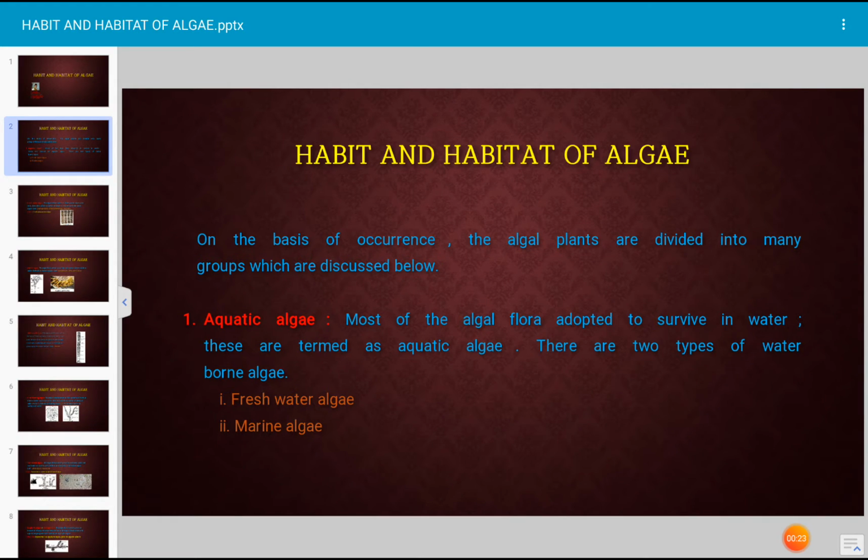Aquatic algae. Most of the algal flora that is adapted to survive in water is termed as aquatic algae because they occur in water. There are two types of water on the earth, that is fresh water and marine water. The algae which can grow in fresh water is described as freshwater algae, and the algae which grow in sea water or salty water is described as marine algae.